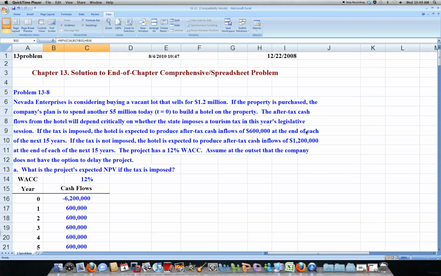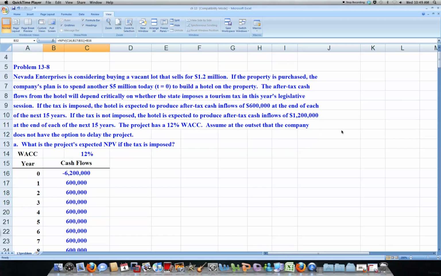Nevada Enterprises is considering buying a vacant lot that sells for 1.2 million. Then they're going to spend another 5 million to put a hotel on it. The after-tax cash flows are going to be dependent upon this tourism tax.